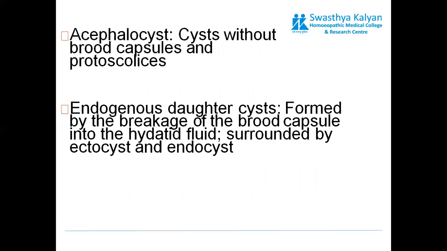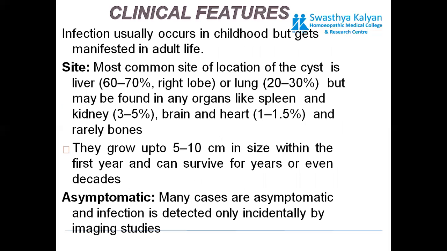Acephalocyst: a cyst without brood capsule and protoscolices is known as acephalocyst. Endogenous daughter cyst: formed by the breakage of brood capsule into hydatid fluid, surrounded by ectocyst and endocyst. So these are the variations that we can see.